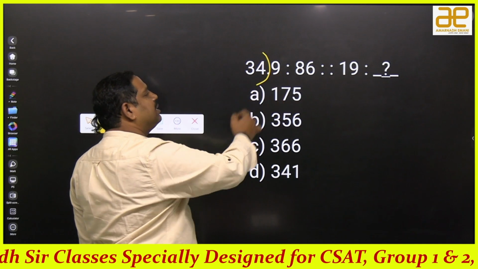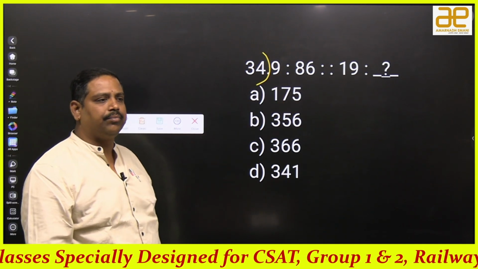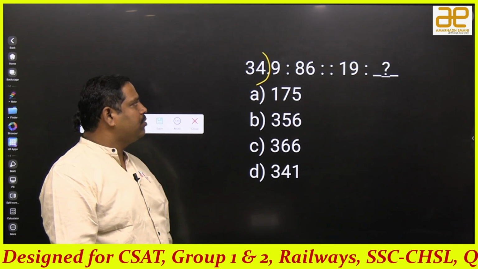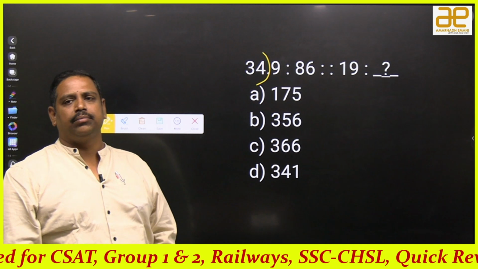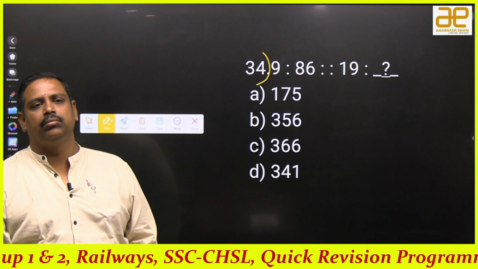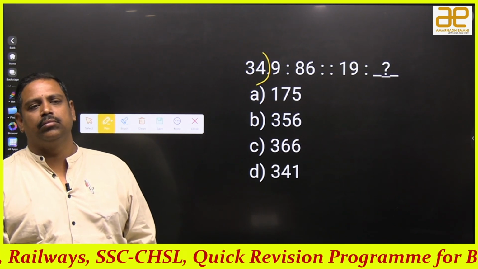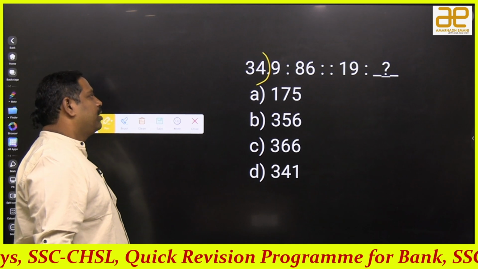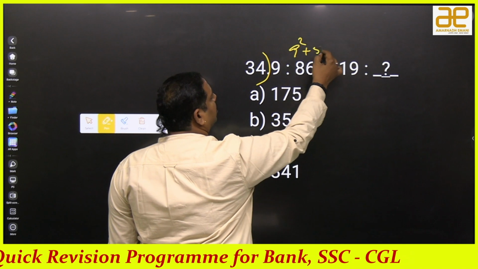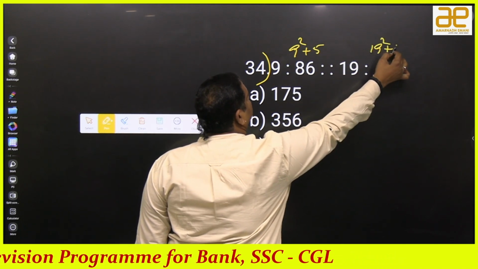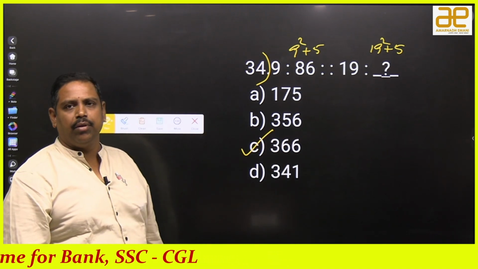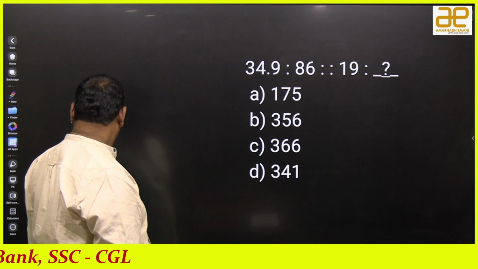9 is to 86 as 19 is to question mark. Good logic. Good. It is 9 square plus 5. For 19, it means 19 square plus 5. 361 plus 5 is 366. Which option is the answer? C. Let's go for the next beautiful one.